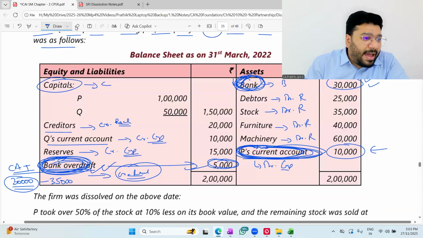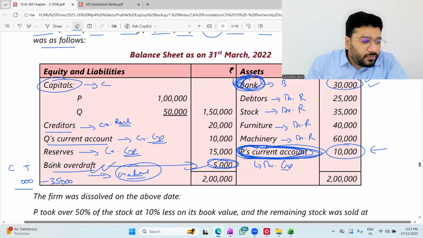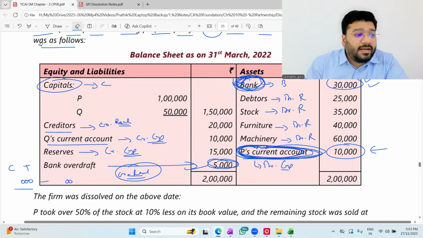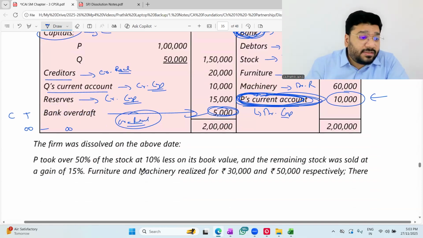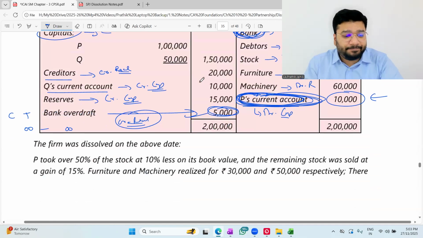So here tell me, bank OD, what will you do with this bank OD? Transfer to the credit side of realization account. Wonderful. So far clear? Okay, let's read further.